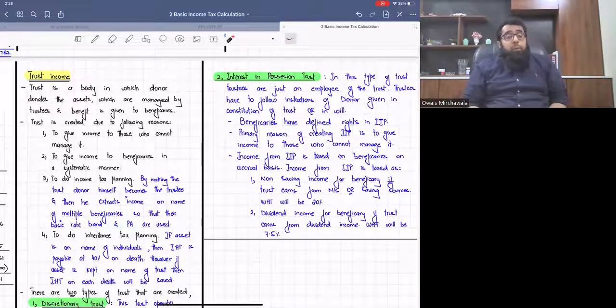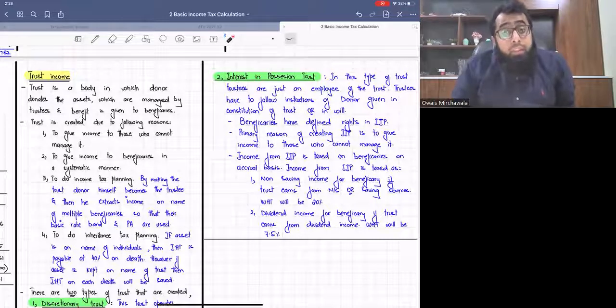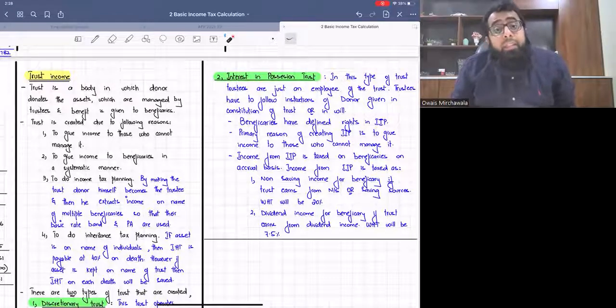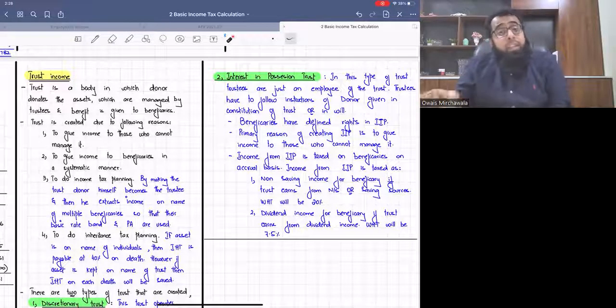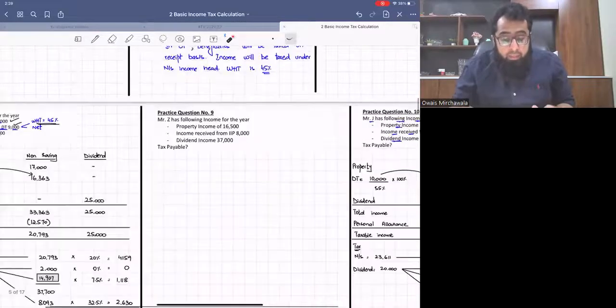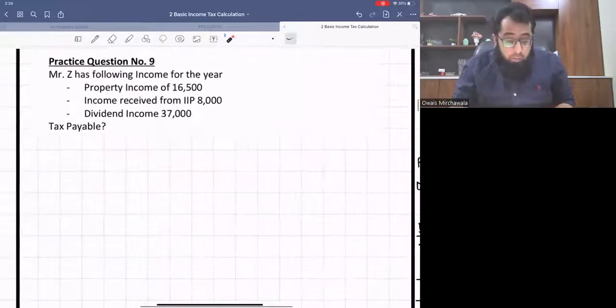If the trust earns from non-saving or saving sources, for the beneficiary, it will be taxed under non-saving income. This is the default category. If the examiner is silent, we include it in non-saving, and withholding tax is 20%. If the trust earns from dividend sources, then withholding tax will be 7.5%, and it will be taxed under the dividend income head. Let's look at a practice question on IIP.